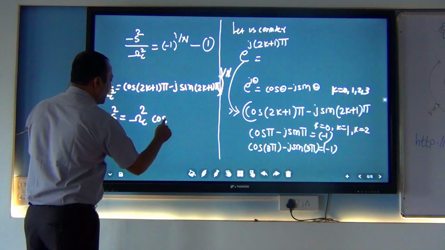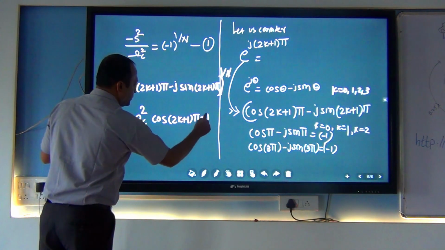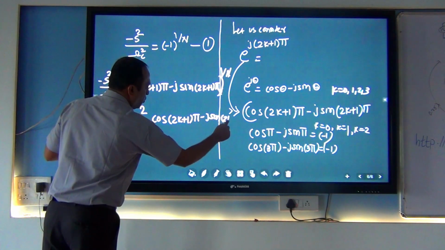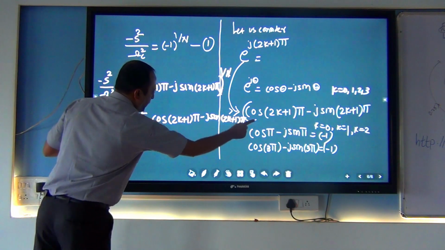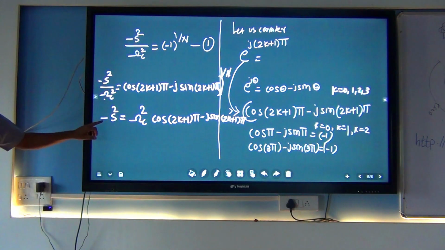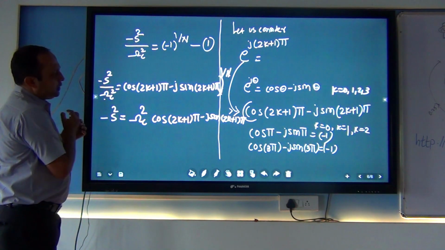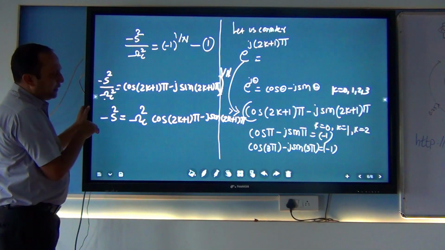Write down this equation as it is: 2k plus 1 pi minus j sine of 2k plus 1 pi. Again I am shifting this minus also to this side. So s square minus j, s square minus j. So this is the thing, but we again simplify it.